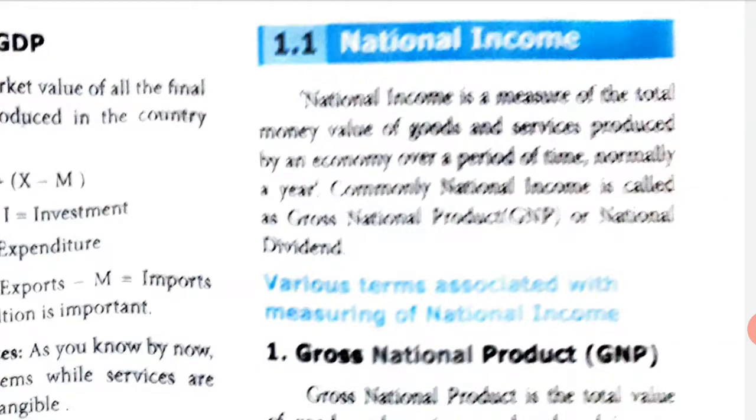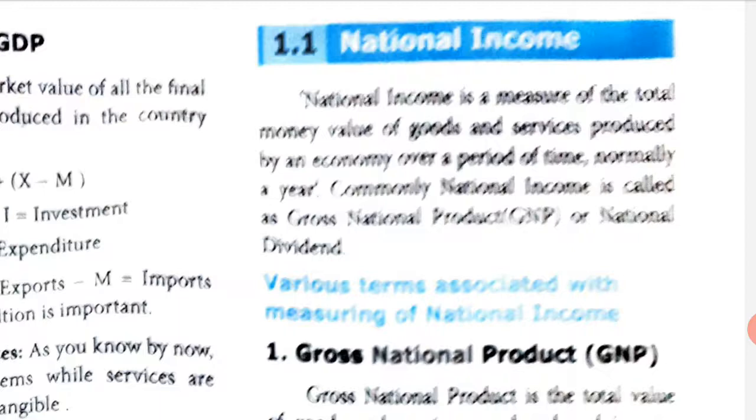Income is what they get, the earning. So it is the measure of the total money in a country from goods and services produced by an economy over a period of time, which is normally 1 year.